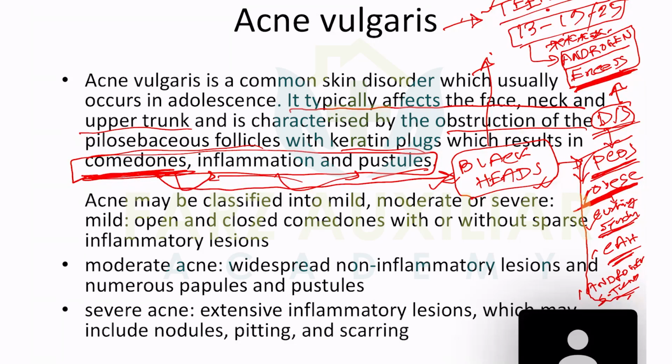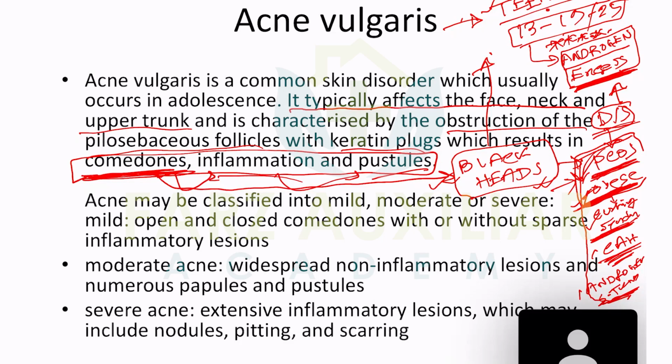Also Cushing syndrome, congenital adrenal hyperplasia, androgen secreting tumor. You should remember polycystic ovary syndrome and obesity. These two are most important for part 1. They cause androgen excess, and this androgen excess can cause acne.